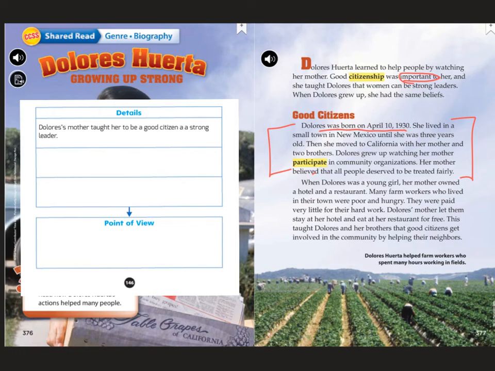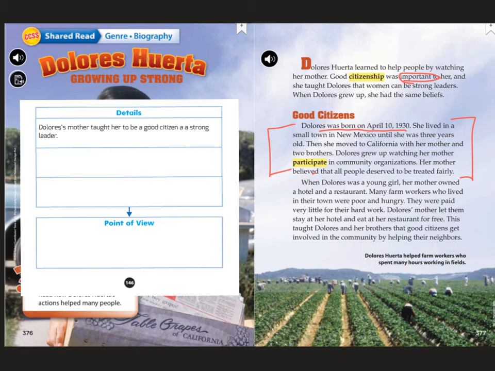So we're going to jump back into this third paragraph right here and see if we can find some details that would tell us what the author thinks about her. So it says, when Dolores was a young girl, her mother owned a hotel and a restaurant. Many farm workers who lived in their town were poor and hungry. They were paid very little for their hard work. Dolores' mother let them stay at her hotel and eat at her restaurant for free. This taught Dolores and her brothers that good citizens get involved in the community by helping their neighbors.